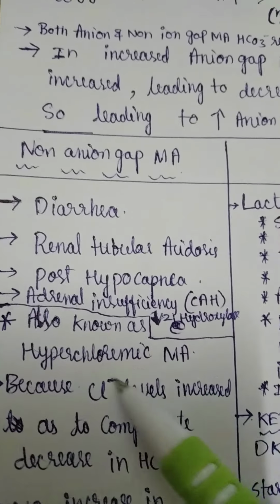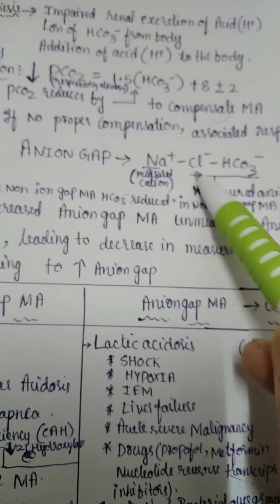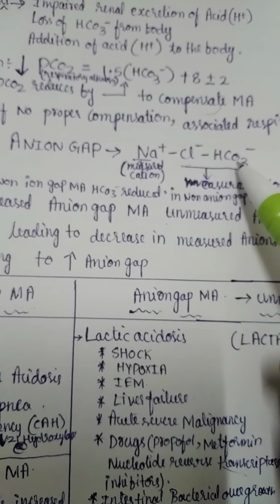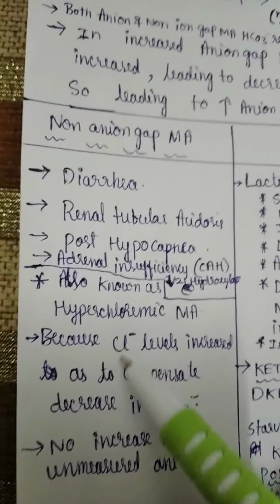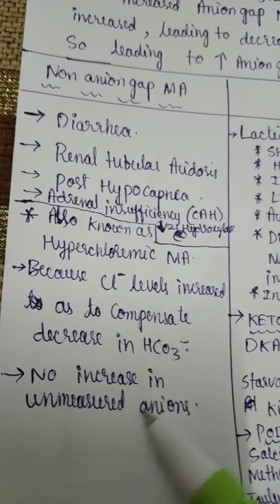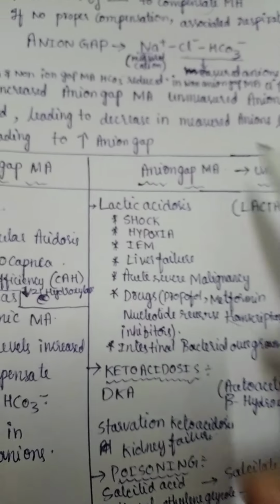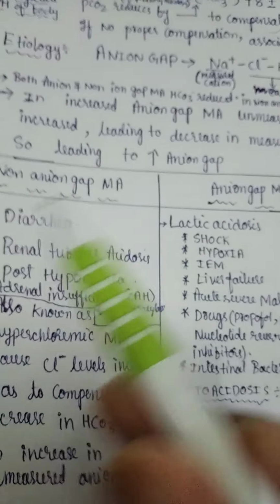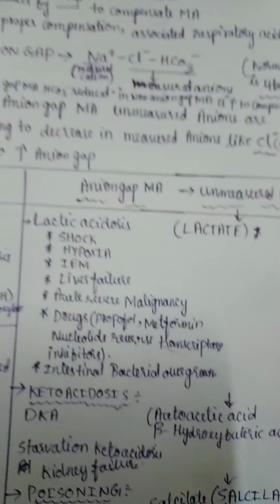This is also known as hyperchloremic metabolic acidosis, because, as I already told, the chloride levels are increased to compensate for the decrease in HCO3 minus. So this is also called hyperchloremic metabolic acidosis. And there is no increase in unmeasured anions. Like in anion gap metabolic acidosis, there is an increase in unmeasured anions, but in non-anion gap metabolic acidosis, there is no increase in unmeasured anions.